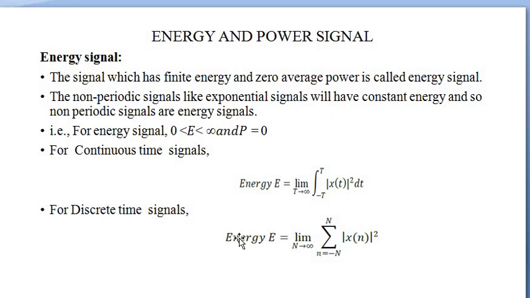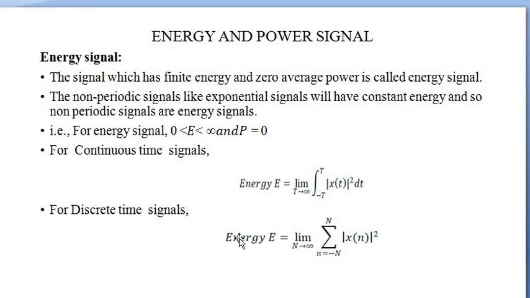Energy and power signal. Energy signal: a signal which has a finite energy and zero average power is called an energy signal. Non-periodic signals like the exponential signal will have a constant energy, and non-periodic signals are energy signals. For an energy signal, the energy value is greater than 0 but less than infinity, and power is equal to 0.